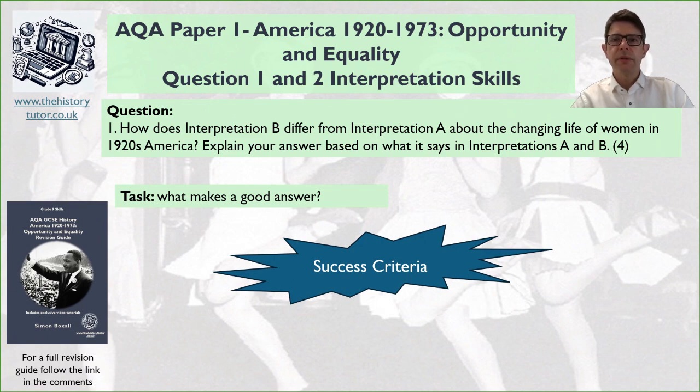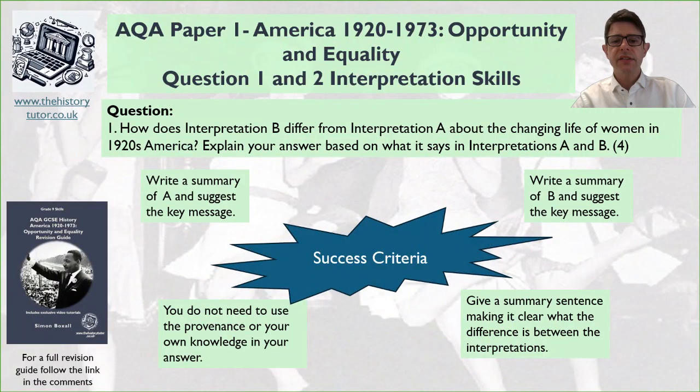Okay, so come up with some ideas. So here's some ideas. You need to write a summary of interpretation A and suggest the message first of all. Then write a summary of B and suggest the message. You then might need to give a concluding sentence about how they are different.